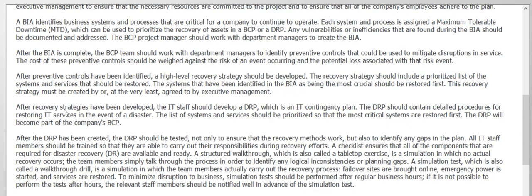After recovery strategies have been developed, IT staff should develop a DRP as well, which is an IT contingency plan. The DRP should contain detailed procedures for restoring IT services in the event of a disaster. The list of systems and services should be prioritized so that the most critical systems are restored first.